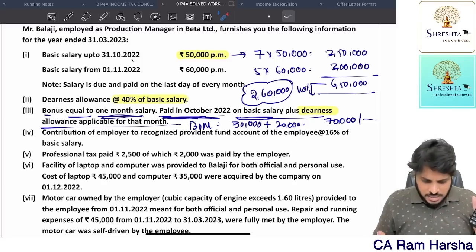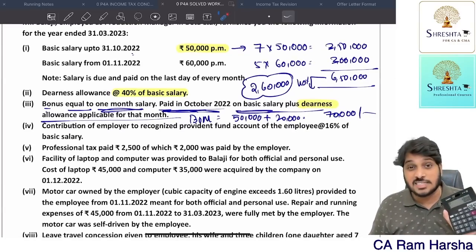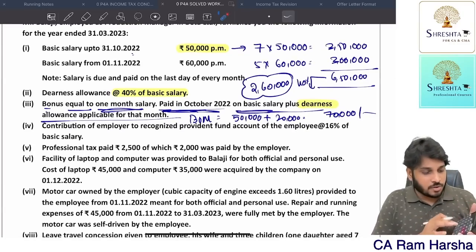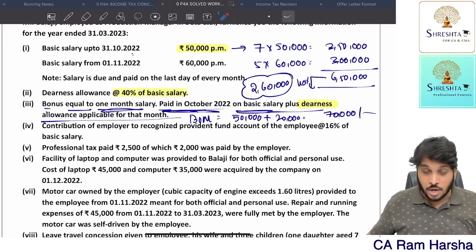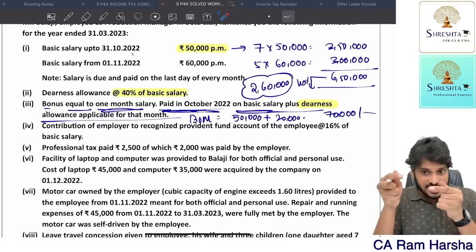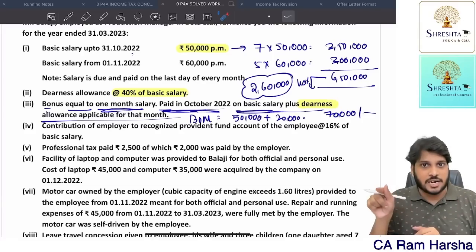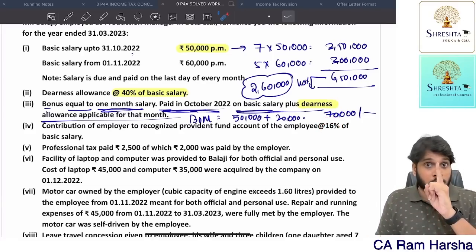Commission percentage of turnover, nothing is given. Therefore into 12%, 78,000 is exempted. Now company has contributed 1,04,000. So therefore 26,000 is taxable. I'm just telling you, you should always convert it into money and apply the provision and then calculate. Never calculate straight away. You may say 4%, you can directly calculate and put that, you will go wrong answer.